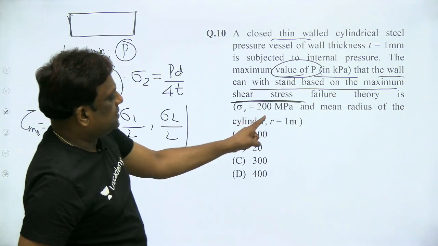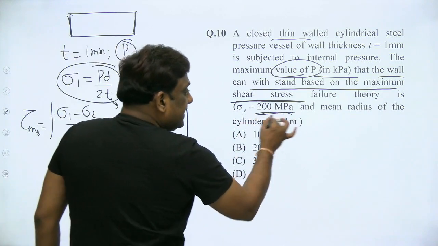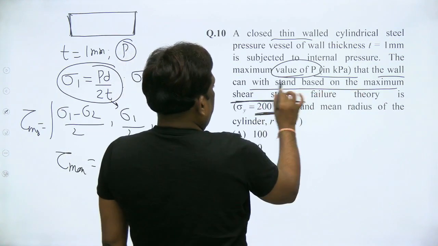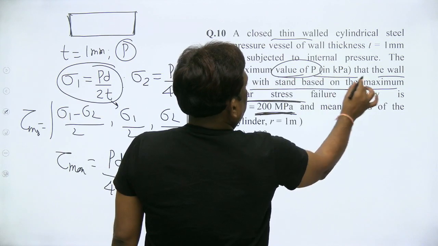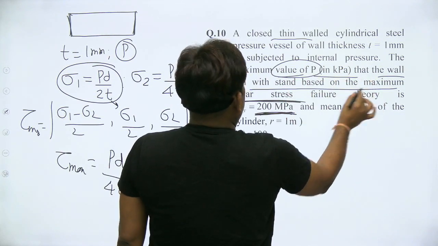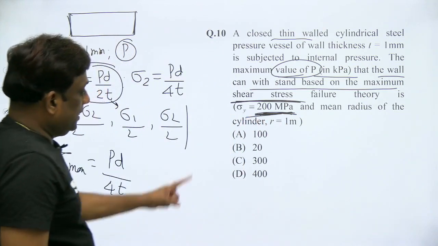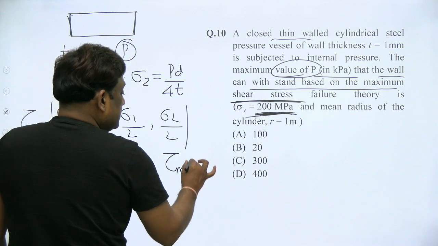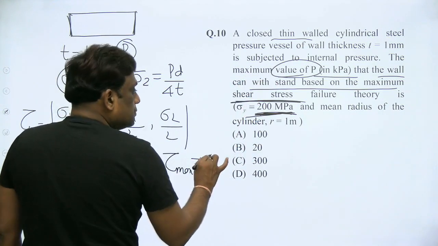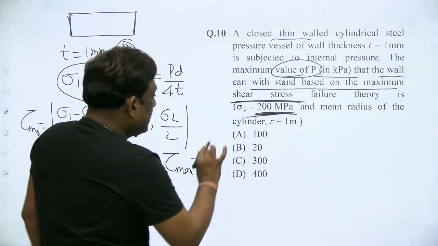And what is the yield stress given? 200. But please note down that it is yield in tension. The maximum that the wall can withstand based on maximum shear stress failure theory is sigma y by 2. What is sigma y? 200. So tau max will be equal to sigma y by 2. According to which theory? Maximum shear stress theory, sigma y by 2.